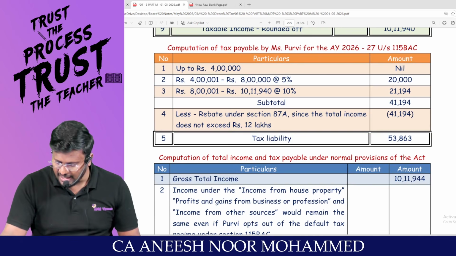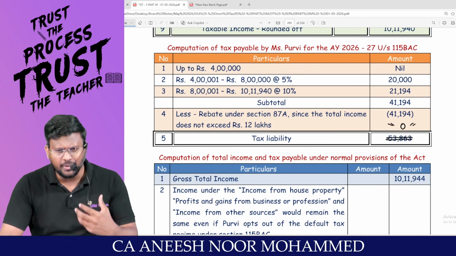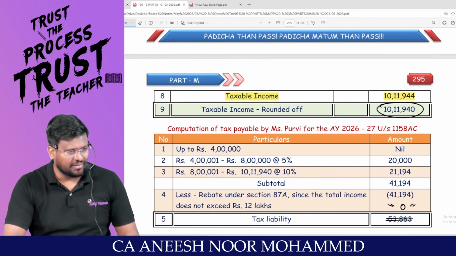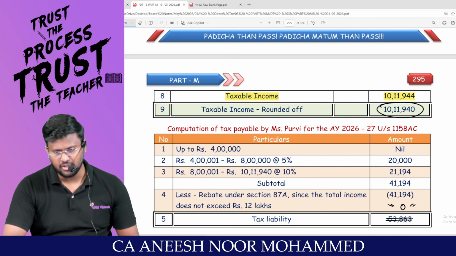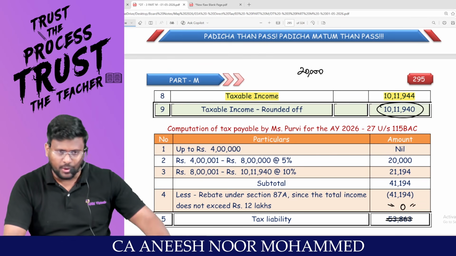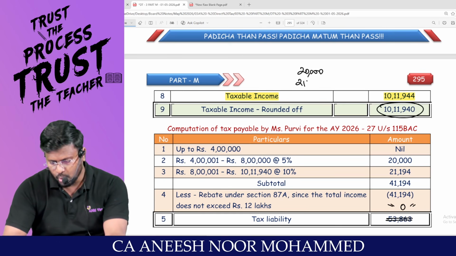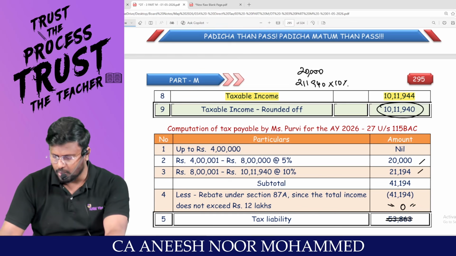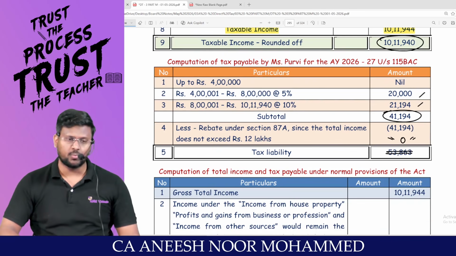That means, sir, the tax liability should be nil, my dear lovable students. Tax liability should be nil under default tax regime. If you want, we can calculate 10,11,940. First 4 lakh nil. 4 lakh to 8 lakh, 5%. 8 lakh to 12 lakh, 10%. So 10 lakh 11,940 minus 8 lakhs comes to 2 lakh 11,940 into how much percent? 10% comes to 21,194. So the total tax payable under the default tax regime is 41,194.